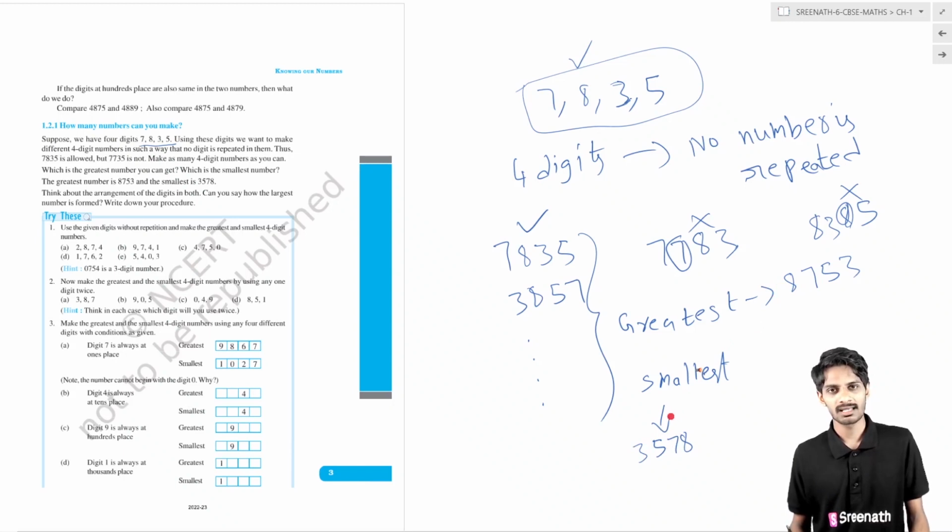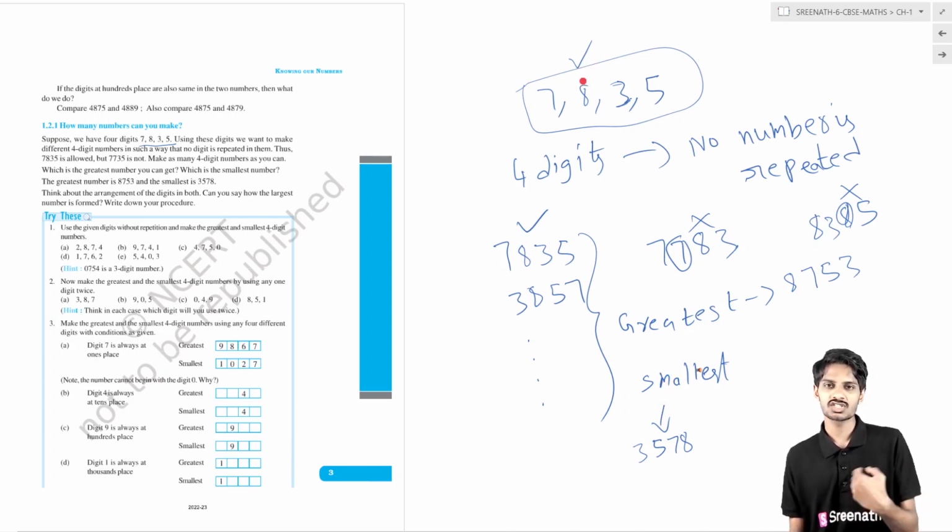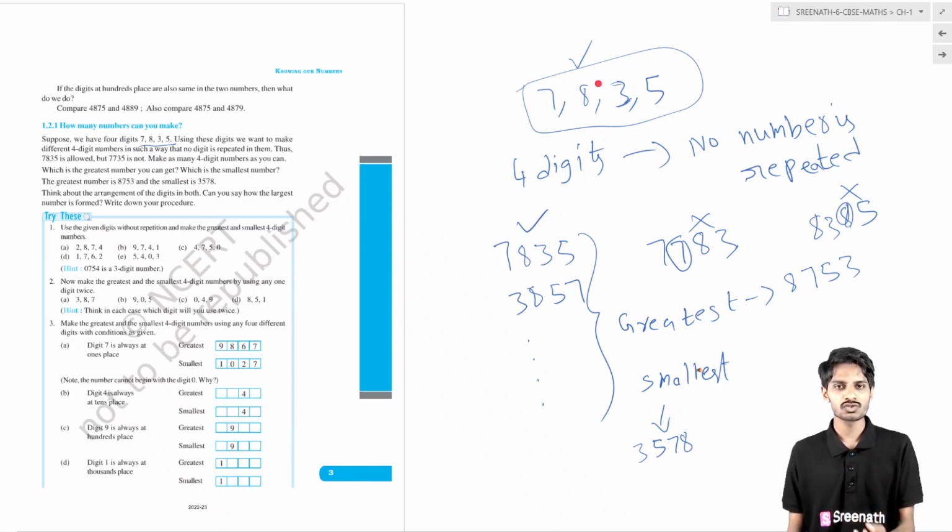Basically all are 4-digit numbers, so the first rule fails. According to the second rule, the highest number in the first highest place is the largest or greatest number. Then what is the smallest number? The smallest number is the opposite of the second rule. The second rule says the highest number in the highest place gives the greatest number. The opposite is the smallest number in the highest place, which gives you the smallest number.